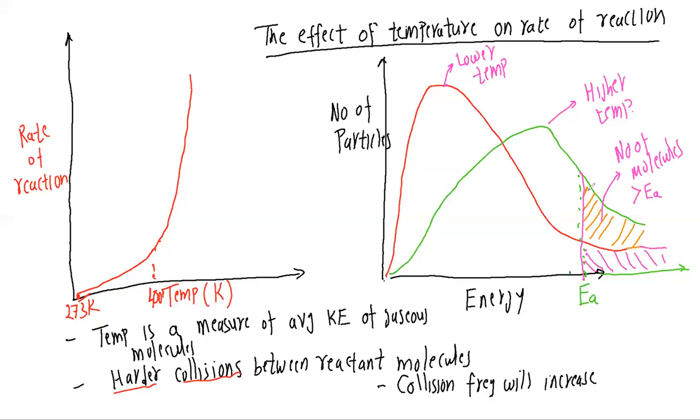This is something which is additional we are getting. These are additional molecules which, at higher temperature, are available, having higher energy than activation energy. So obviously, they are going to speed up the reaction.